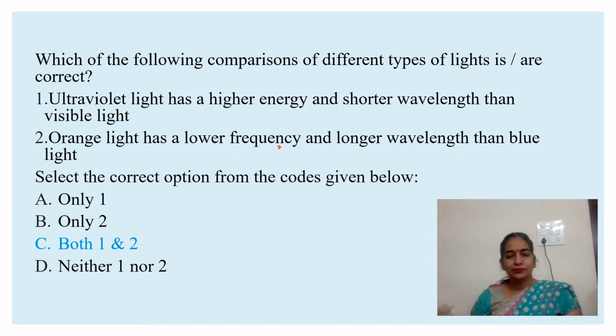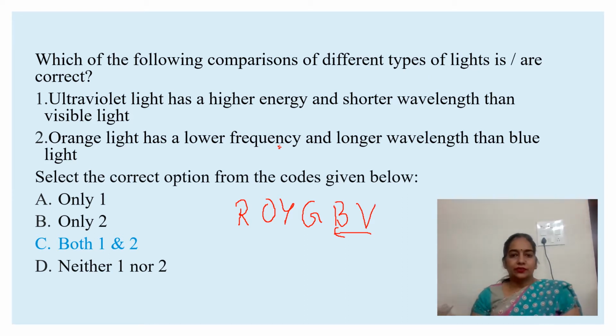Within the visible spectrum, the colors are in the order of increasing frequency: R, O, Y, G, B, V, or in reverse order this. Red has higher wavelength and lower frequency. This is the increasing order of frequency. This is the